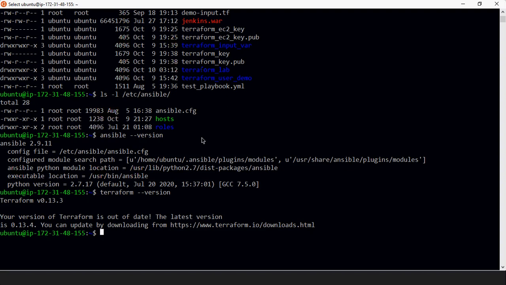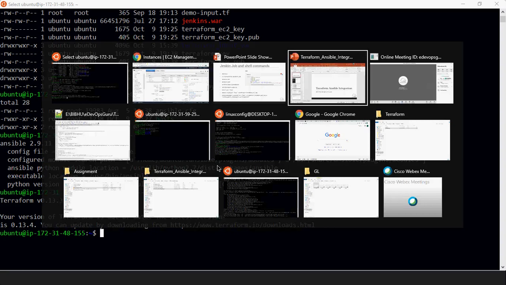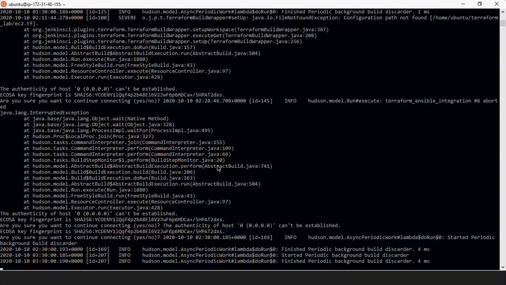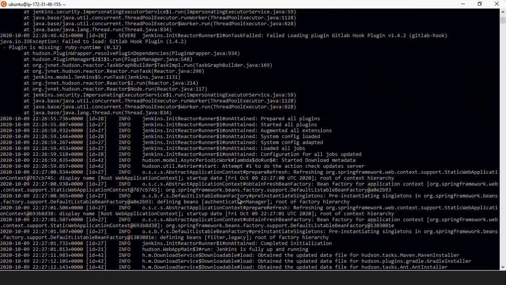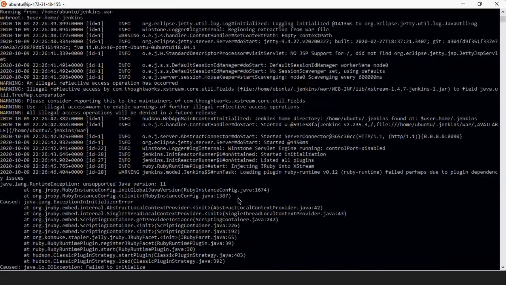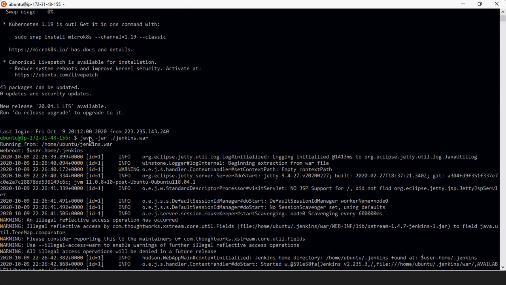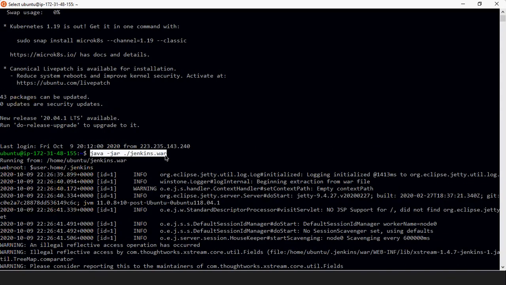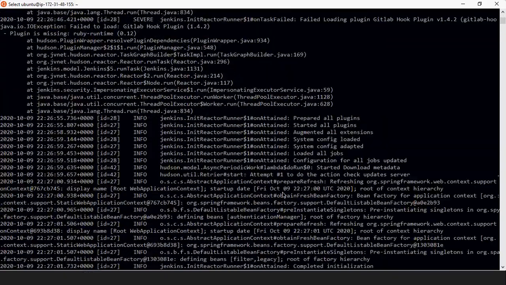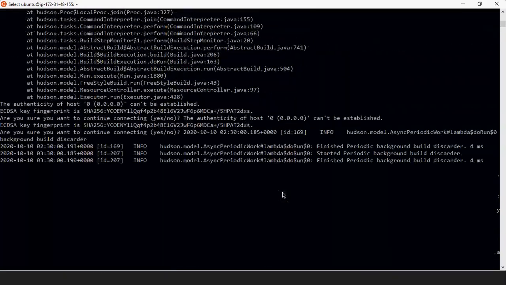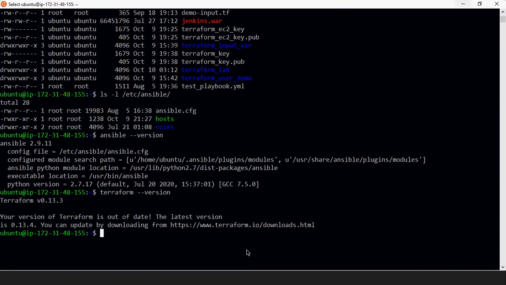Before starting the Jenkins job, you need to simply run the Jenkins server by using this command, java -jar and the jenkins.war file, like this. Okay, so this installation has also been covered in a lecture, so you can follow that. I hope you all know. And here Ansible is installed, Terraform is installed, and your Jenkins is also installed. So now the next step is